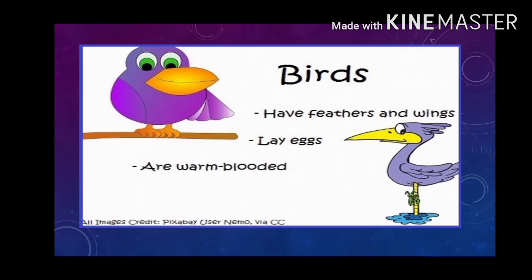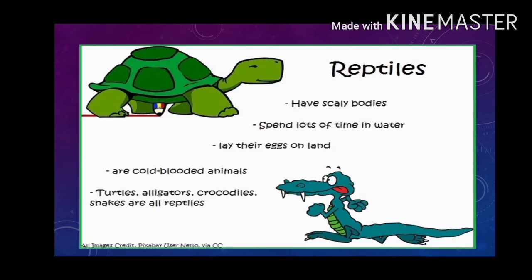Reptiles. Many reptiles lay eggs, but reptiles are said to be cold-blooded because they cannot produce heat in their own bodies and have to rely on the surroundings to keep warm. This is why reptiles are found in hot or warm climates. Animals which crawl, for example snakes, are also a part of the reptile group.